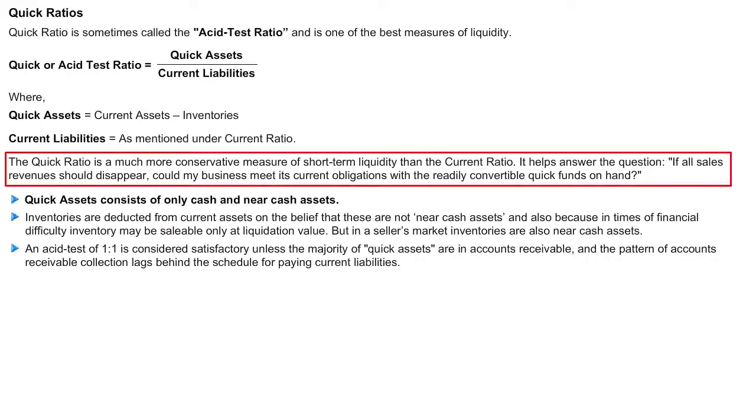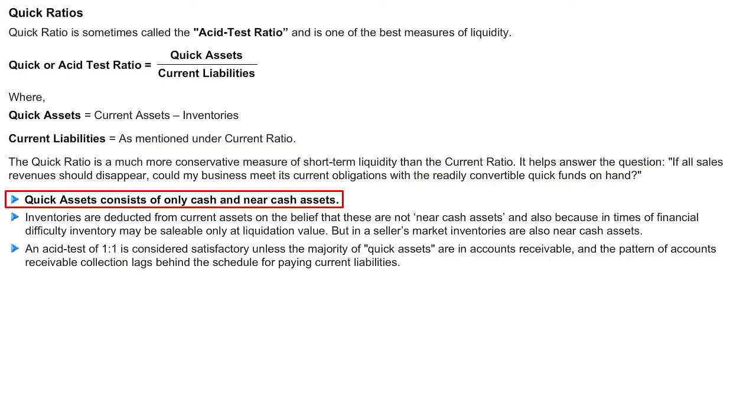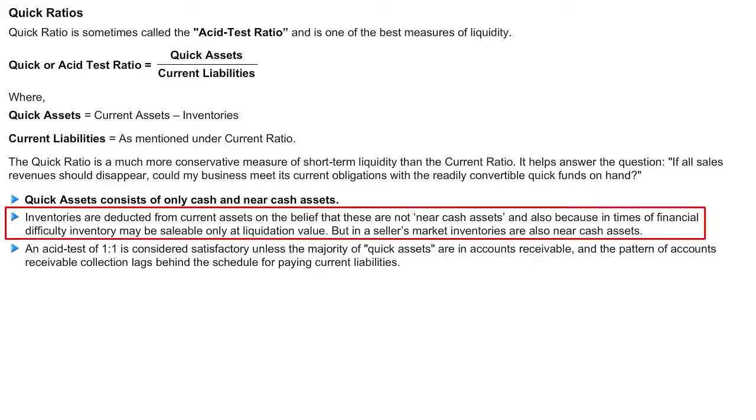This quick ratio is a much more conservative measure as compared to current ratio. It helps answer the question: if all the sales revenue were to disappear, is the concern still in a position to meet its current obligations? Quick assets consist only of cash and near cash assets. Inventories are deducted, or excluded, from current assets.